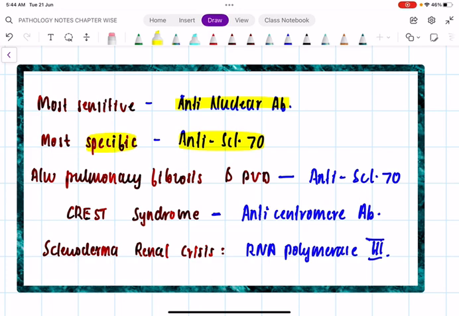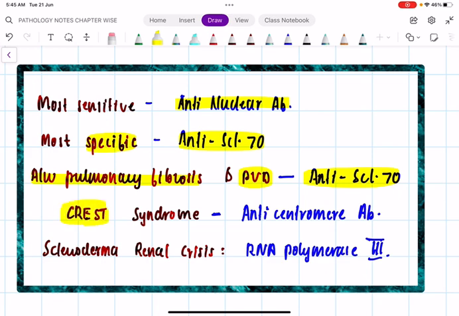Sometimes they may give anti-SCL70, sometimes anti-DNA topoisomerase, sometimes both, so you have to mark accordingly. Then if systemic sclerosis is associated with pulmonary fibrosis and PVD, that is peripheral vascular disease, the antibody is again anti-SCL70. As far as systemic sclerosis is concerned, we mainly have anti-SCL70. Out of that, most sensitive is anti-nuclear. Sensitive means, as a screening test, it is present in almost all individuals. This is not only in systemic sclerosis and SLE, almost all autoimmune disorders have anti-nuclear antibody.